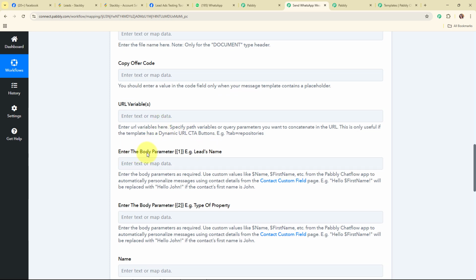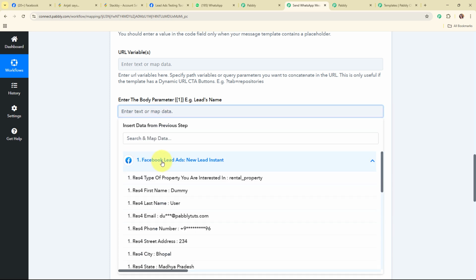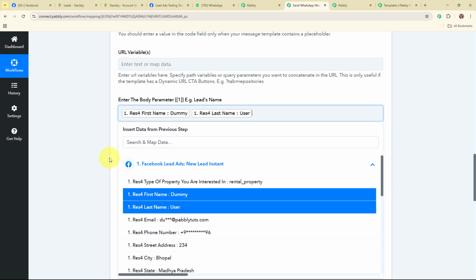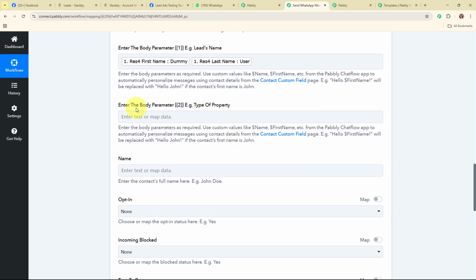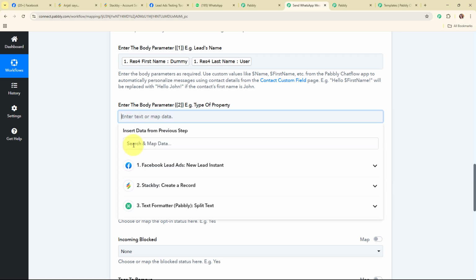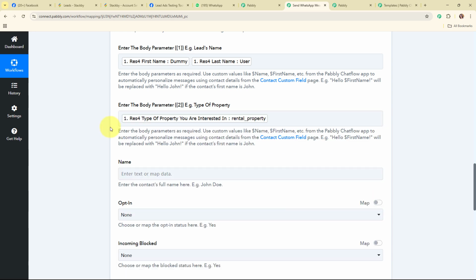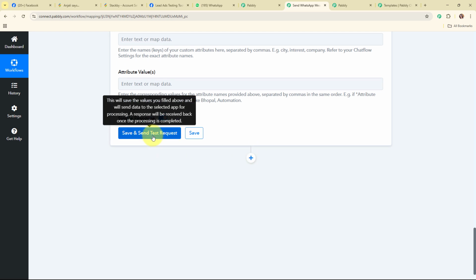And then here it is asking me to enter the body parameter variable 1's value, that is lead's name. So in this particular field, I need to enter the value of my variable, that is lead's name. So I'm going to map my lead's name over here. I'm going to select the first name first, then I'm going to enter a space, and then I'm going to map the last name. So with this, we have successfully added the lead's name, and then here it is asking me for the value of the second variable, that is type of property. So I'm going to map the type of property. So this is the type of property my lead is interested in, and now after entering all the required details, I'm going to click on the save and send test request.